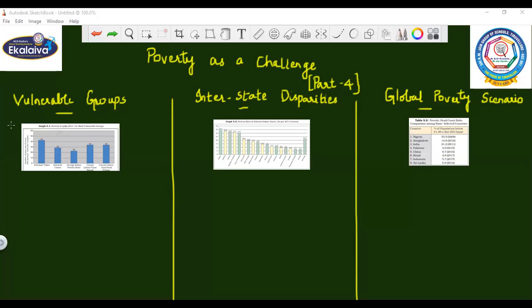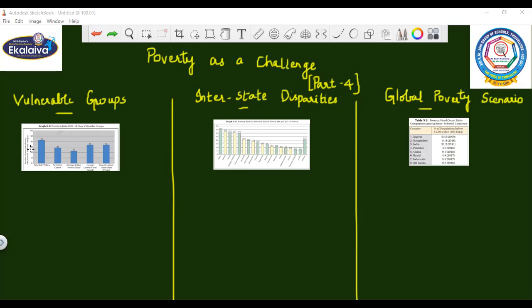The proportion of people below the poverty line is also not the same for all social groups and economic categories in India, children. Now, we can see the vulnerable groups, socially and economically.